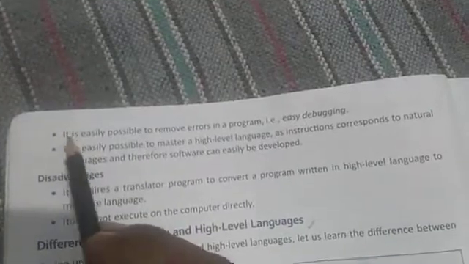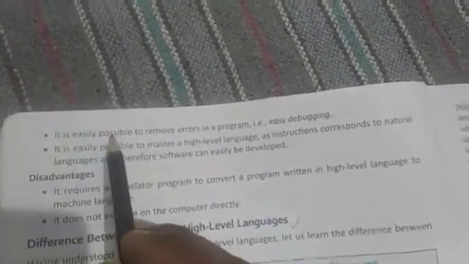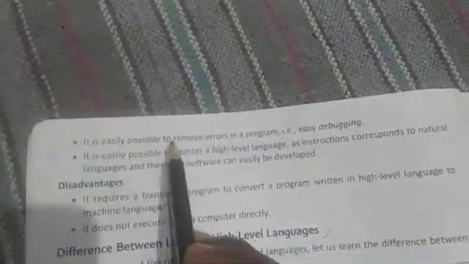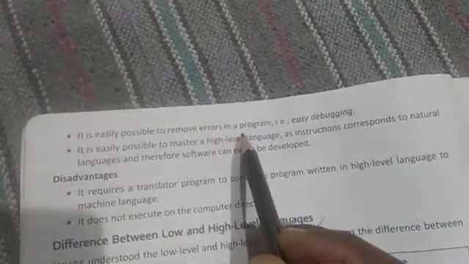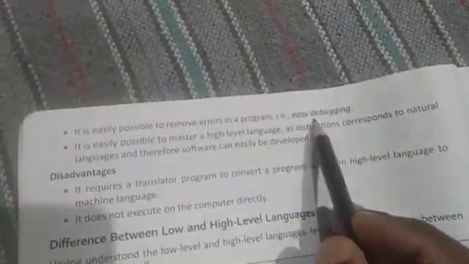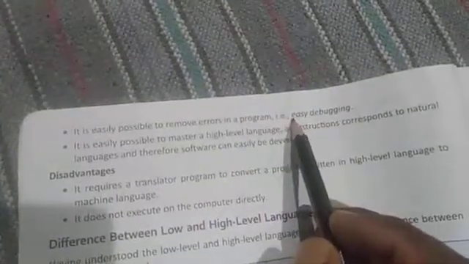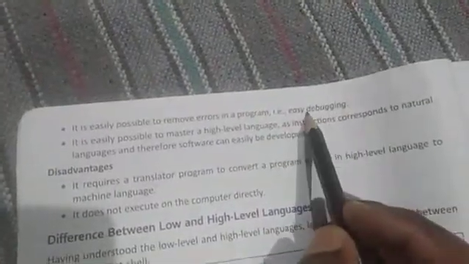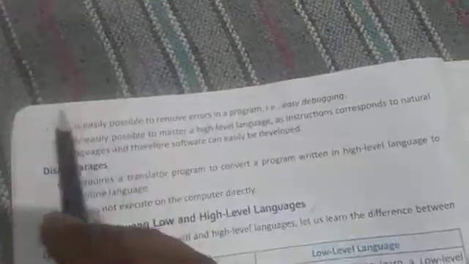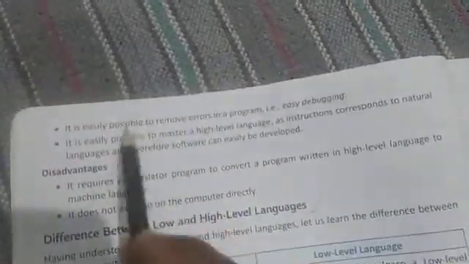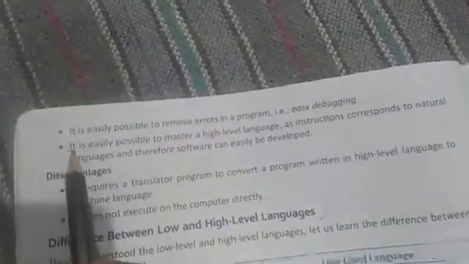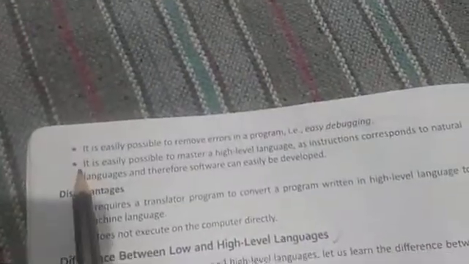Here third and fourth has been given. It is easily possible to remove errors in programs in high level language, and removing the error of the program is known as debugging. Okay, so debugging is easy in high level language, and this is the fourth advantage.